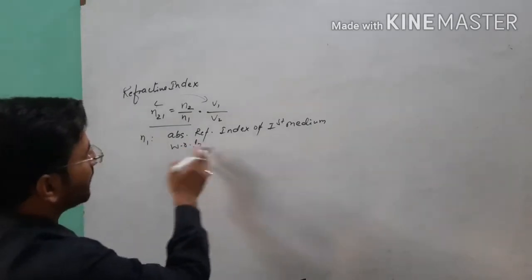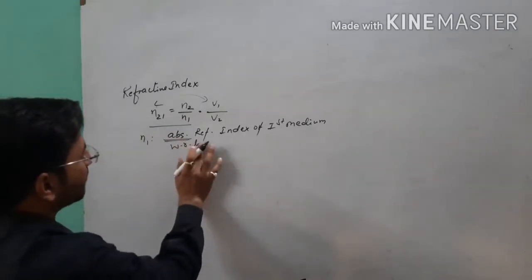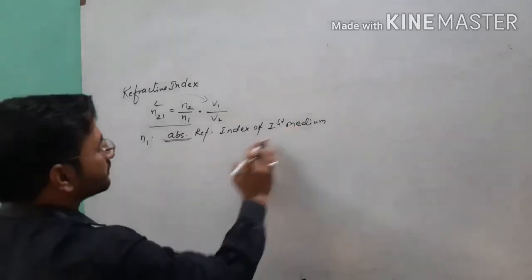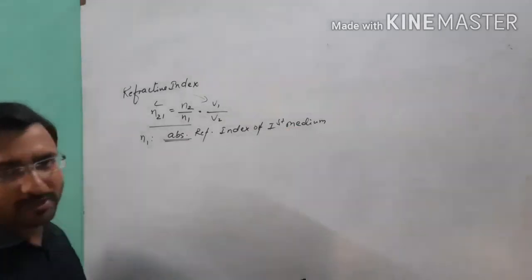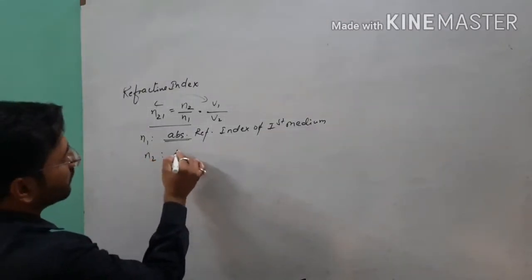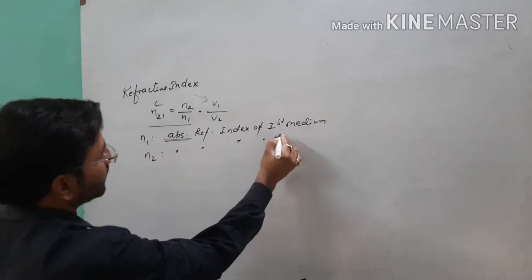You know that when I use the term absolute refractive index, it is already understood with respect to a medium. Point clear? With respect to which medium? Vacuum. So similarly, N2 is the absolute refractive index of second medium.